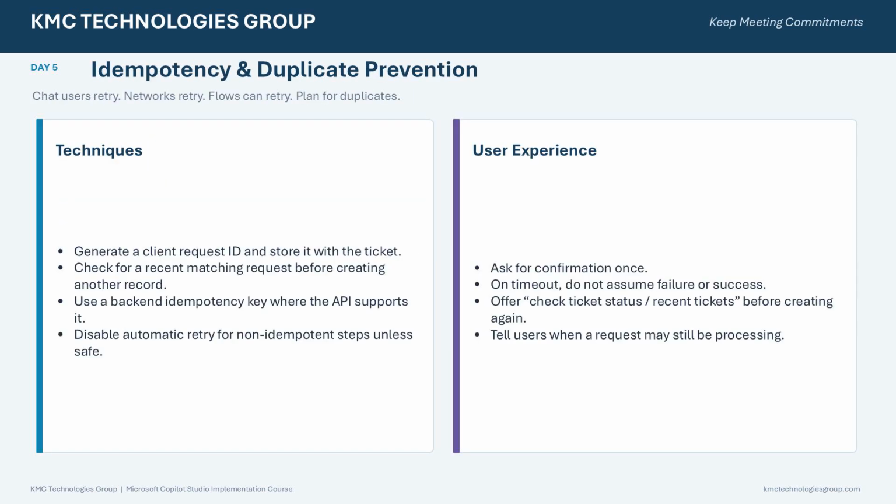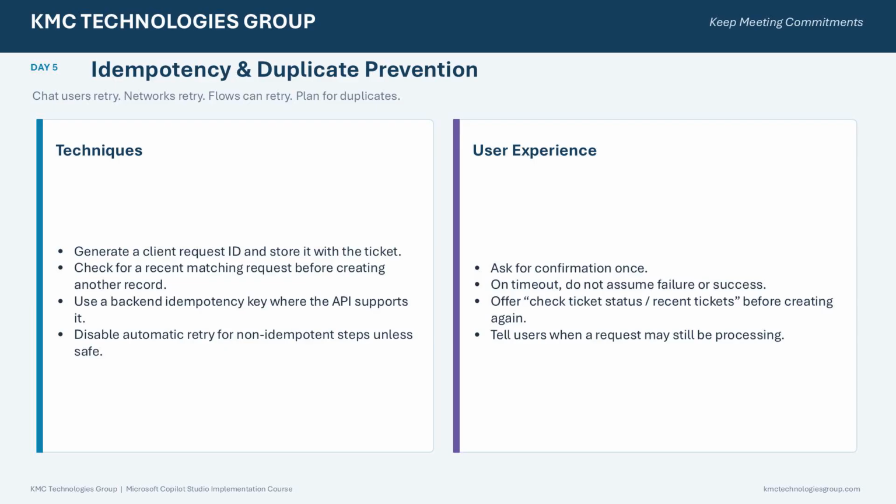Transactional agents also have to plan for duplicates. Users retry, networks retry, flows retry. Without controls, the same conversation could generate multiple support tickets. One technique is to generate a unique client request ID and store it with the ticket. Another is to check whether a recent matching request already exists.